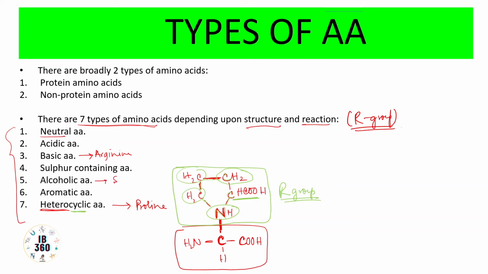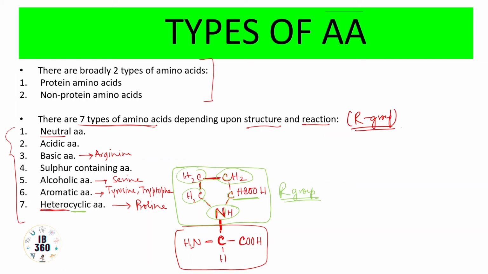Aromatic amino acids, there are many actually, like phenylalanine, also tryptophan, tyrosine. The 2 T's, okay, tyrosine, tryptophan, and phenylalanine also. But now let us focus on the protein amino acids and non-protein amino acids.